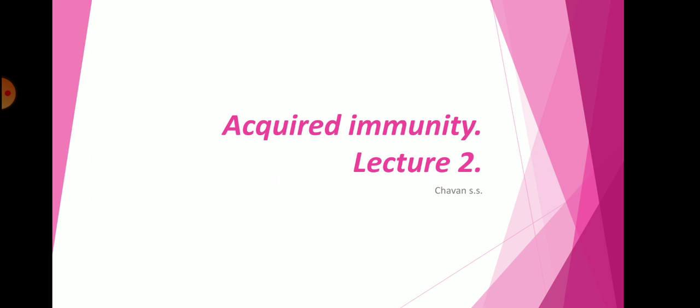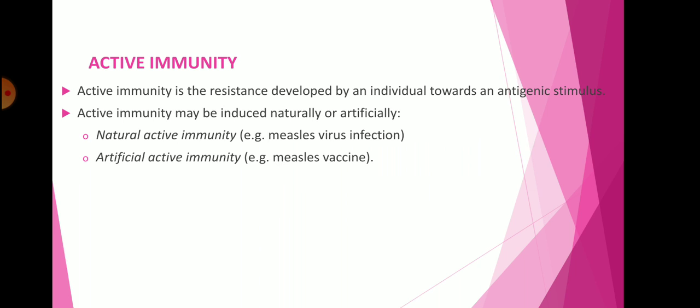In this lecture we will talk in detail about active immunity, how it is produced in the body of an organism and how it resists microorganisms from invading the body and proliferating. So basically, active immunity is resistance developed by an individual towards an antigenic stimulus. Whenever microorganisms invade the body of an organism, active immunity, that is adaptive immunity, starts to respond against those microorganisms by producing antibodies.